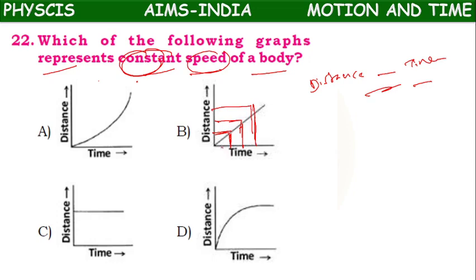Like that. Means 1 second, 5 kilometer. Again 1 second, another 5 kilometer. Again 1 second, another 5 kilometer. If the distance-time graph is a straight line passing through the origin, then we can say that the body is moving with constant speed. So option B is the right answer. So next.